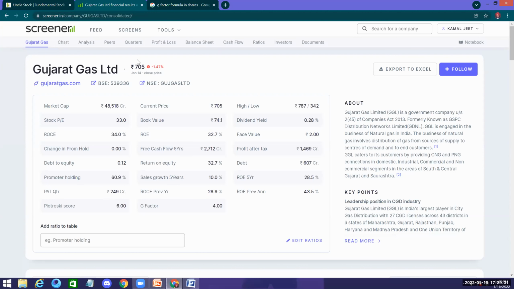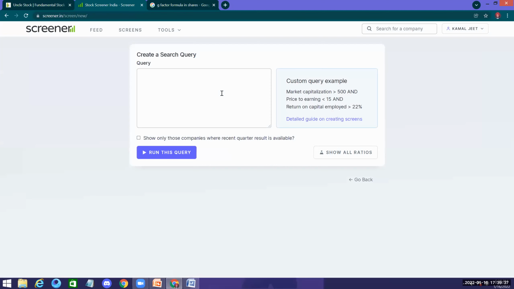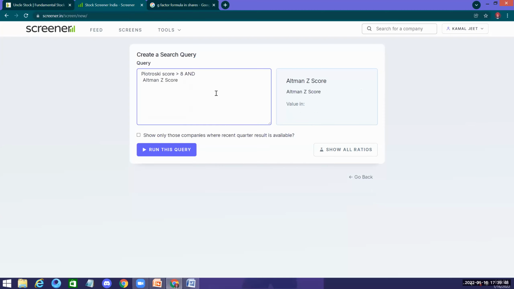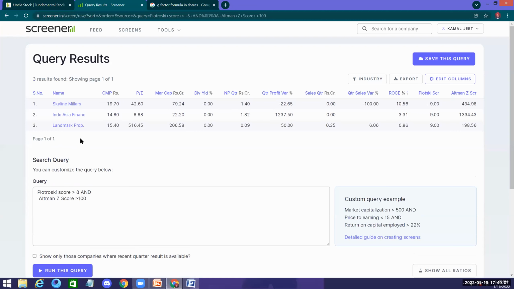And if somebody didn't pick it up, what we had discussed yesterday is: if you put Piotroski score greater than 8 and Altman Z score greater than, let's say, 100 times of 3, anybody remember the stocks? You had these two stocks. Now you decrease it to 100 and then see the results. We have only one more stock coming, and all these stocks are on the lesser side.